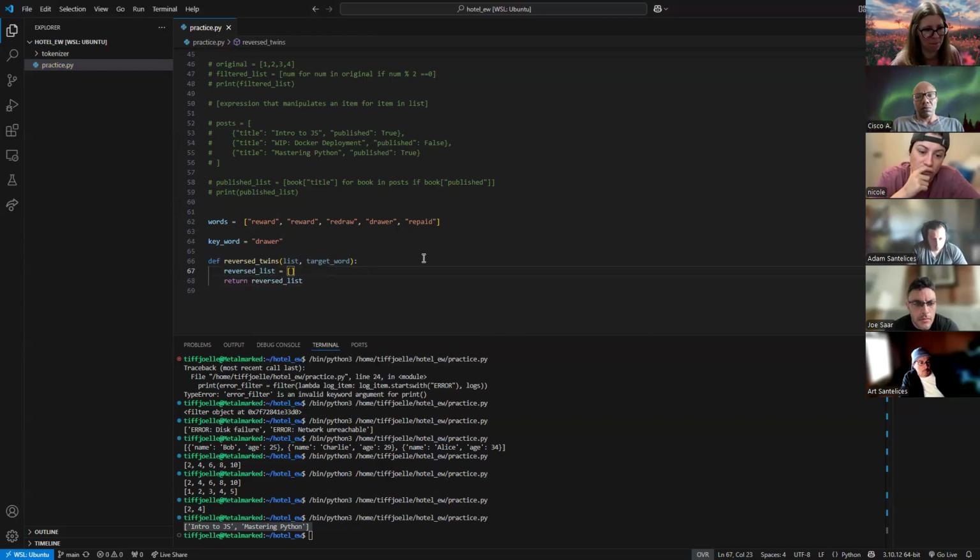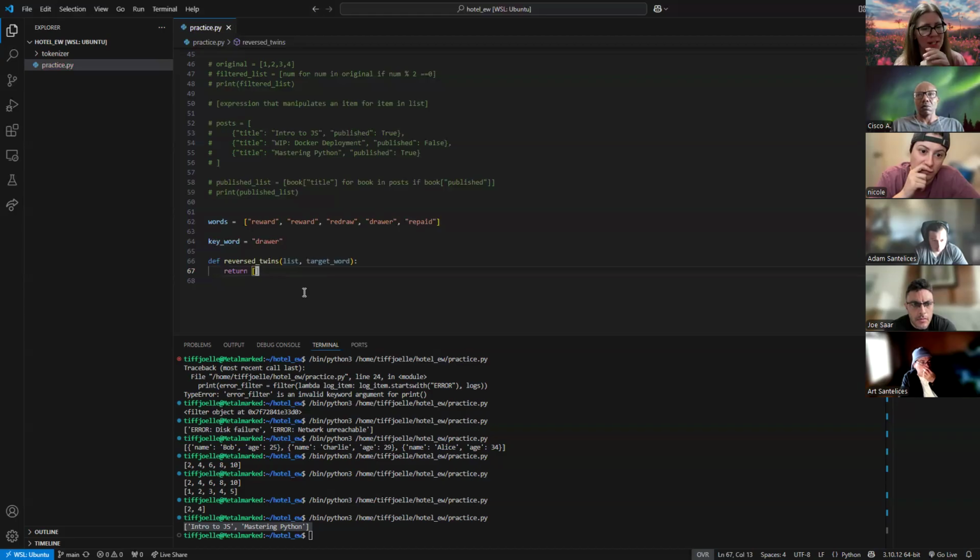Dealer's choice. I don't care. I don't want to do everything in here and return the variable. I'm just going to make it easy and do it all on this one line here. So I am going to return a new list based on some stuff we're doing.